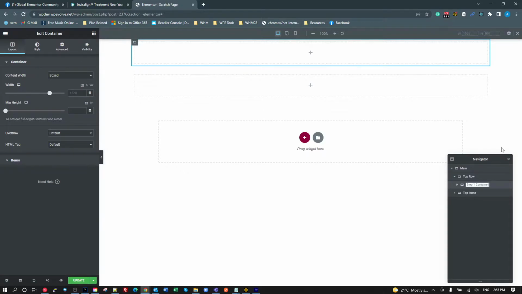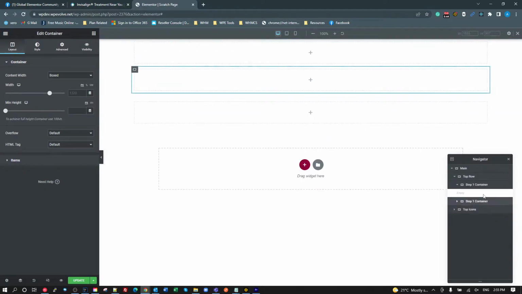And the cool thing with these containers is each container you add is a single DOM element, so go for your life and keep adding these as far as you need to. So inside the step one container, I'm going to add, my top row, I'm going to duplicate that, and I'm going to make that my step one copy.